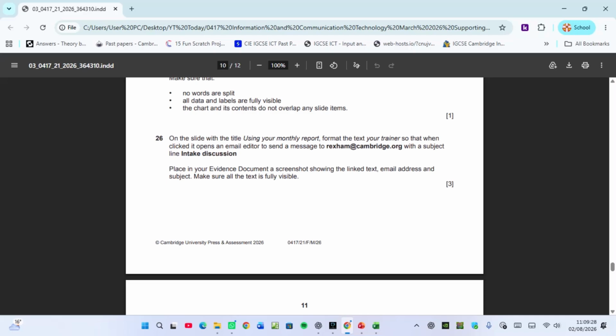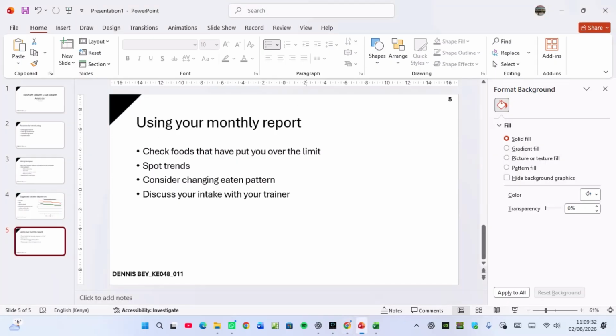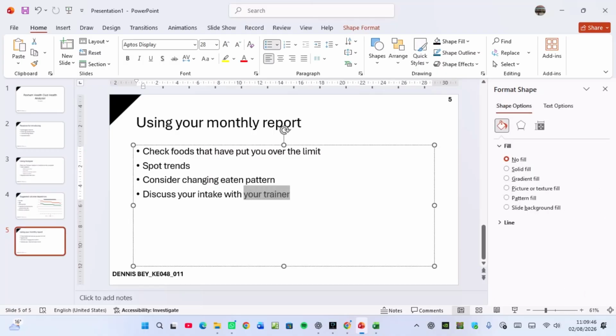Format the text, your trainer. So your trainer. I need to highlight that. Format the text, your trainer. Like that. Check food that you put over the name sports. Discuss your intake with your trainer. So it is the last one here.